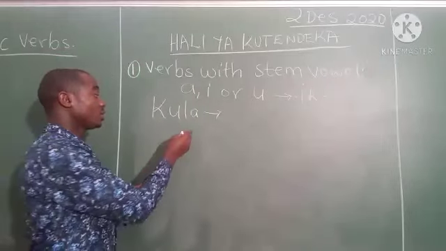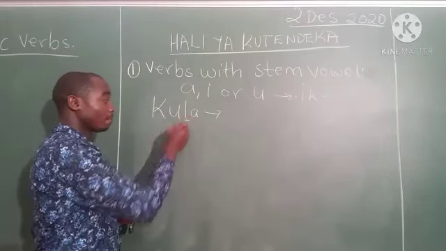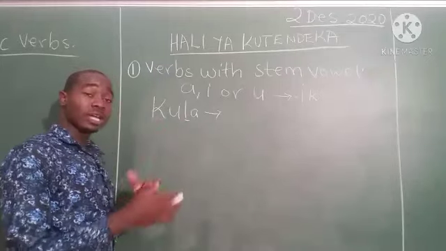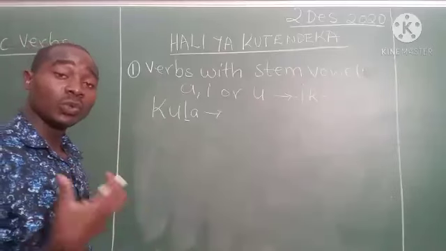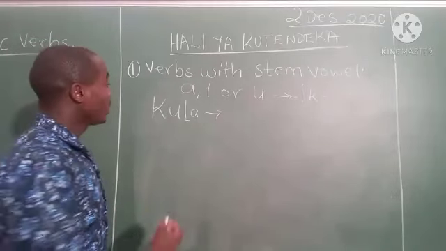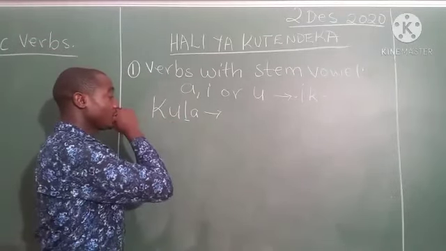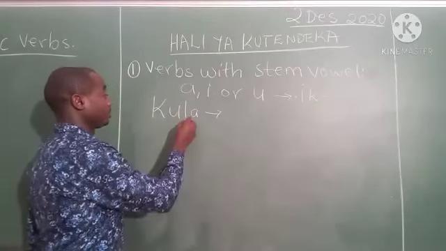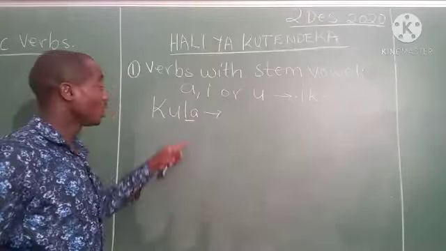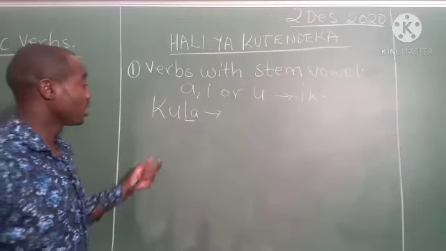The verb is actually "la", but the "ku" is added there for the infinitive. Kula, to eat. Here it is la, eaten.